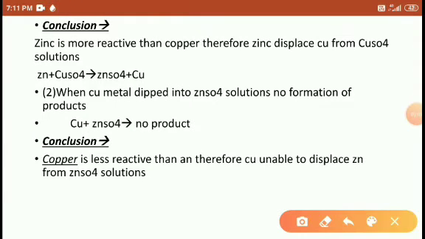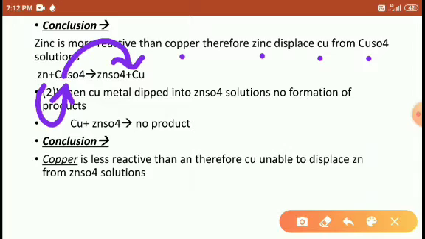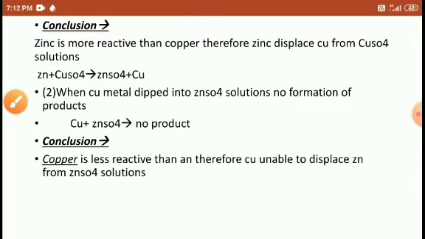Students, the conclusion is zinc is more reactive than copper. That's why the zinc displaces copper from copper sulfate. Look at the reaction and displacement here. How does it displace? Zinc moves toward the copper position, and the copper is separated from the sulfate. Copper sulfate turns into copper. So this is what we call displacement.